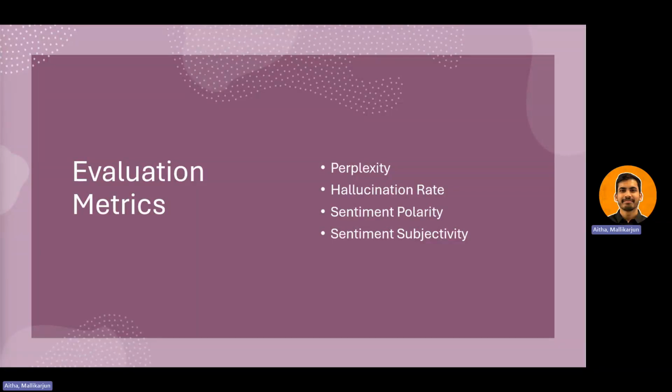a few of which are perplexity, hallucination rate, polarity, and subjectivity. We evaluated these models based on all of these evaluation metrics because perplexity provides fluency and predictability. The hallucination rate is to quantify made-up information present online versus the context that we have provided. And polarity and subjectivity are to assess the tone and neutrality of the model responses. Overall, these metrics helped us systematically compare all the model performances and make a graph to see which model is performing well.